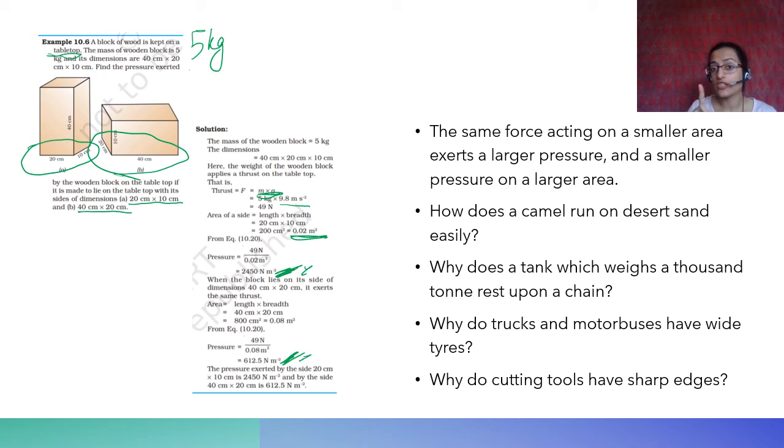अगर blunt edge होता है, अगर if you have a knife that has been used a lot of times, then the edges get blunt and you have to put a large effort in order to cut those fruits. This effort reduces when you have a sharp knife, because the pressure acting on that fruit is higher when you have a sharper tool. So any kind of cutting tool, if it has sharper edges, the pressure acting will be higher and therefore you can get the desired result of cutting something.